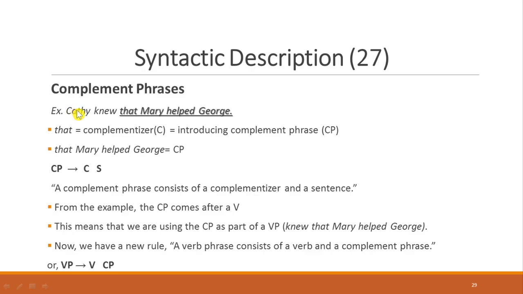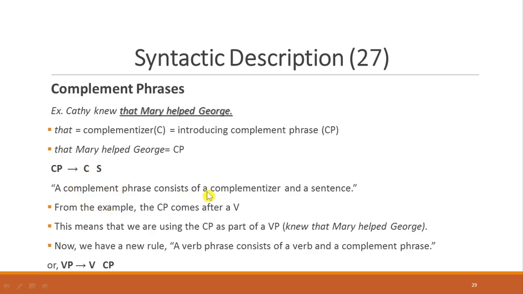Take a look at the given example here. Casey knew that Mary have George. When you use that clause, it can be a complementizer, we write C, in order to introduce the complement phrase, which we call CP. Like that clause of this one, that Mary have George, we call CP, the complement phrase. So in writing the syntactic description, CP or complement phrase can be with C and S.